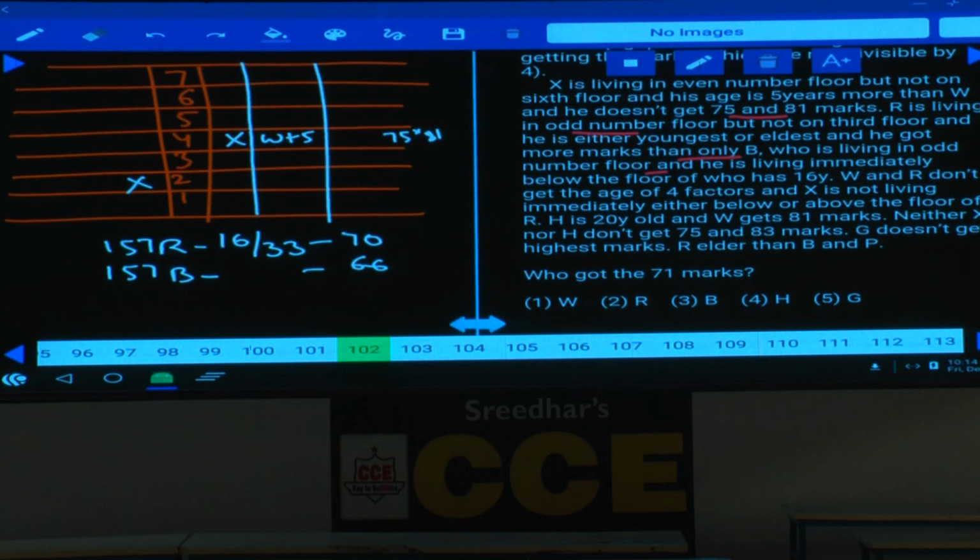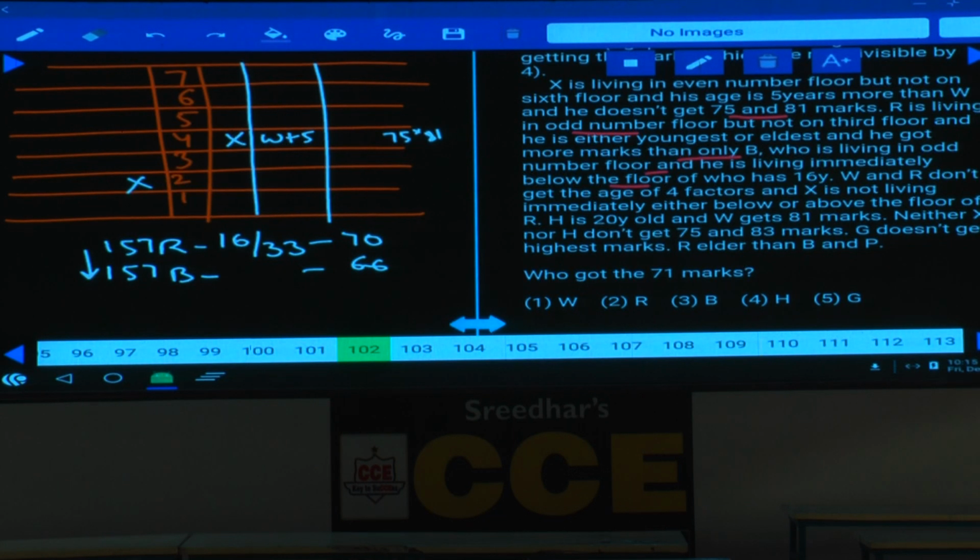Then B, who is living in an odd number floor and is living immediately below the floor of which has the 16-year-old. Now this B is immediately below the one who is 16-year-old. Tell me whether R can be either 16 or 33, isn't it? B is staying immediately below the one who is 16-year-old. This R can be either 16 or 33. Out of which, tell me whether R can be 16 or not.